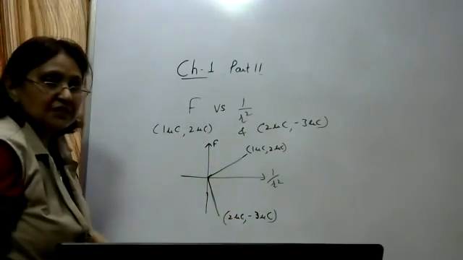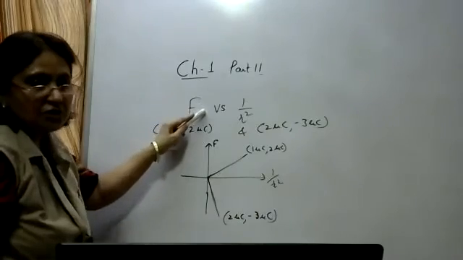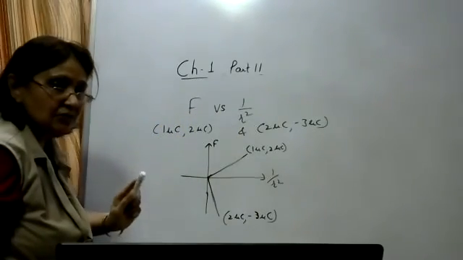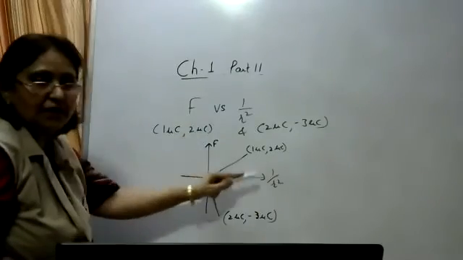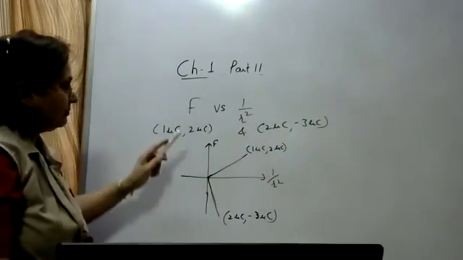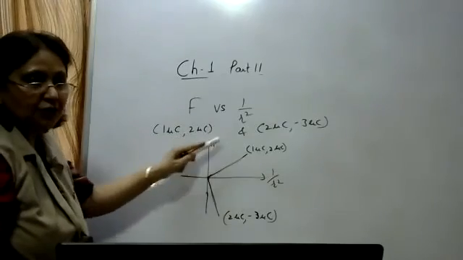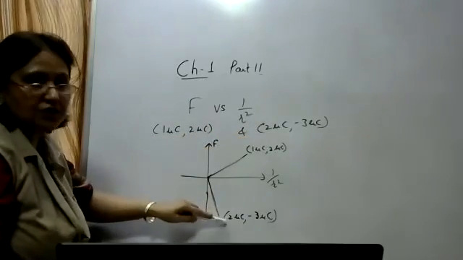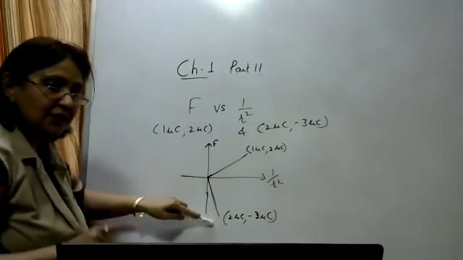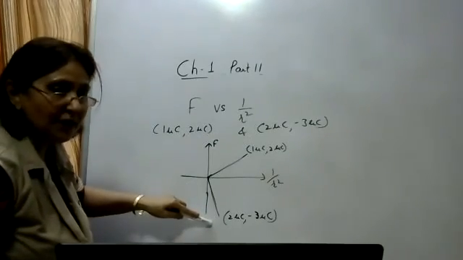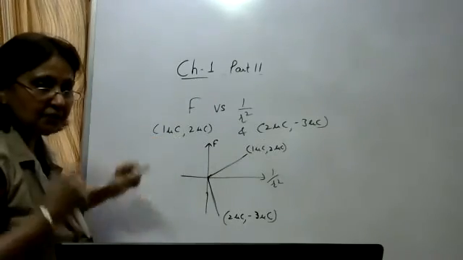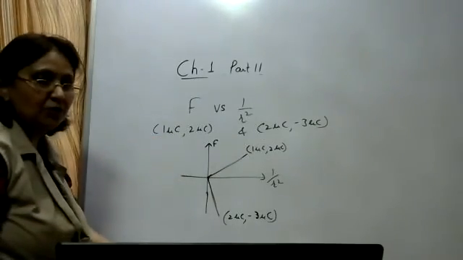So this is the graph for force and 1 by r square. If it is force and r or r square, it will be a curved line. But here we have to plot between force and 1 by r square. For this pair, the force is positive. For this pair, the force is negative, and the slope of this will be more. Why? Because force is directly proportional to Q1 into Q2, and Q1 into Q2 is more as compared to the other pair. So the slope of it will be more.